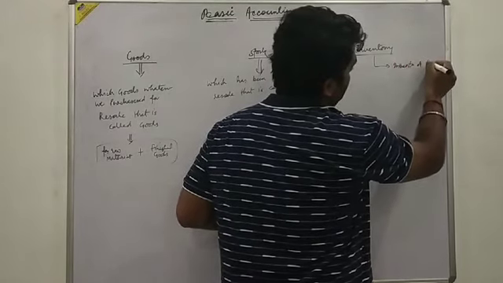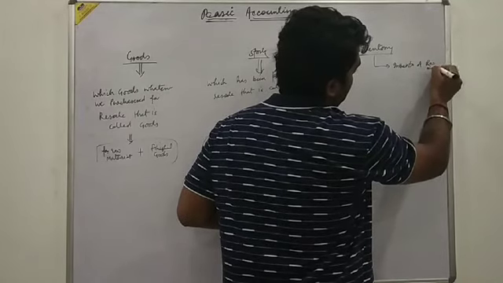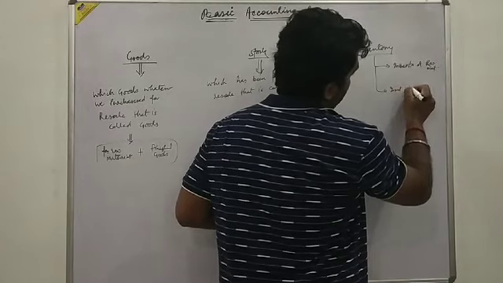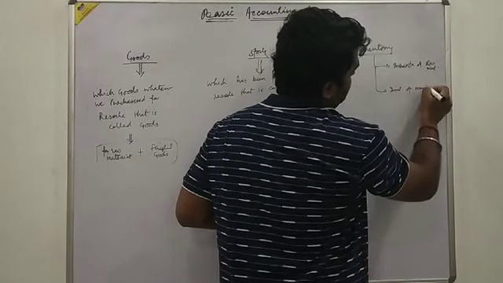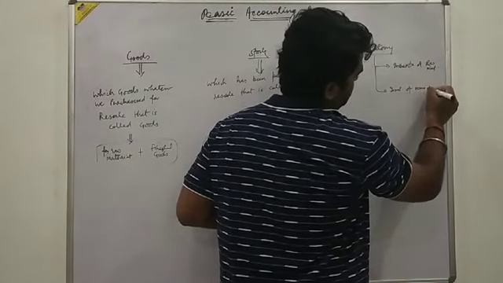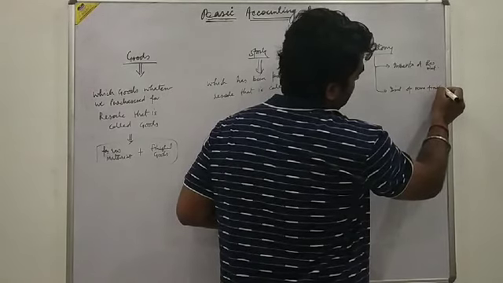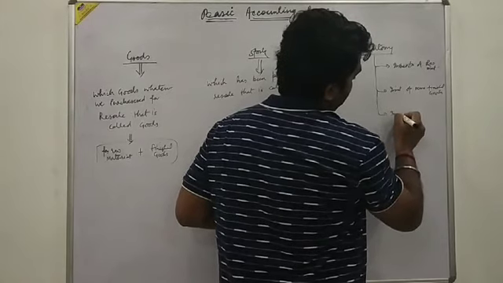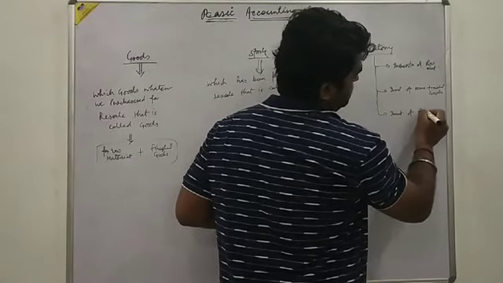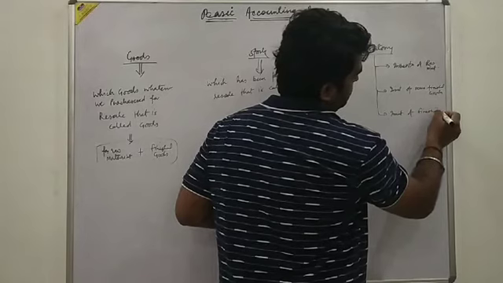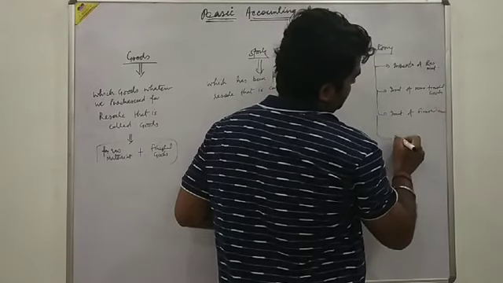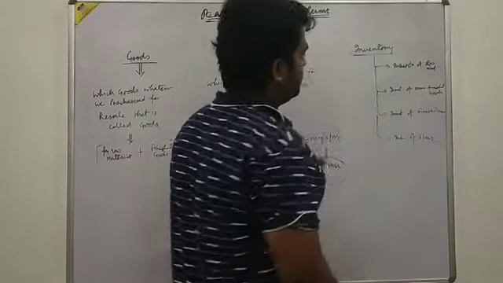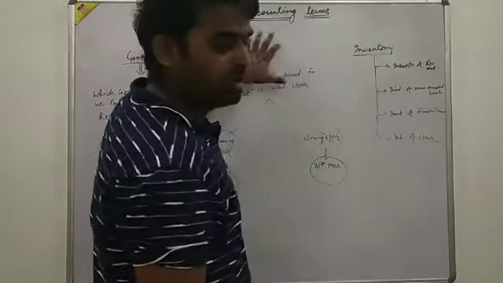Okay, inventory includes inventory of raw material, inventory of semi-finished goods, inventory of finished goods, inventory of stock. Okay, inventory includes what?